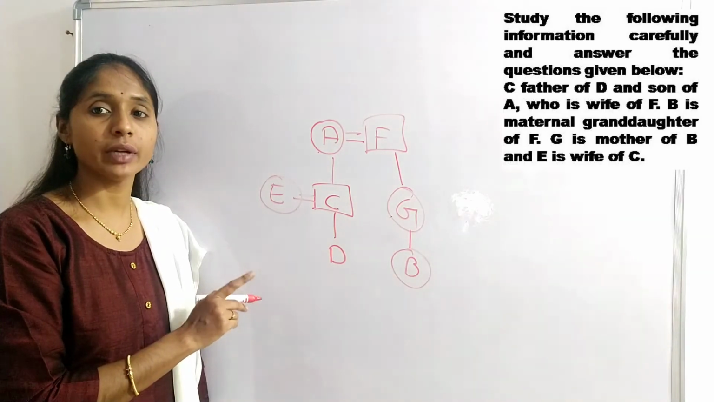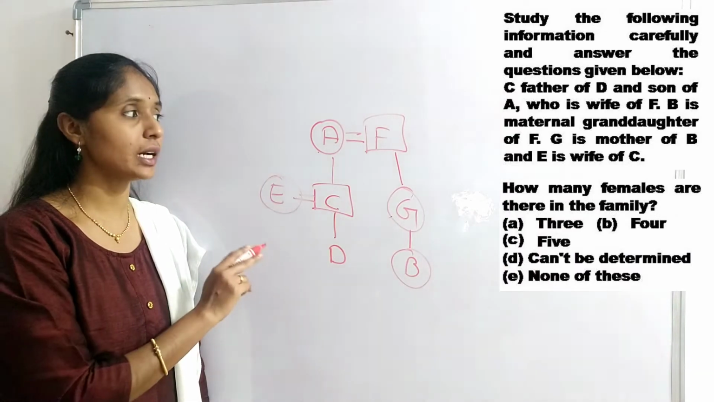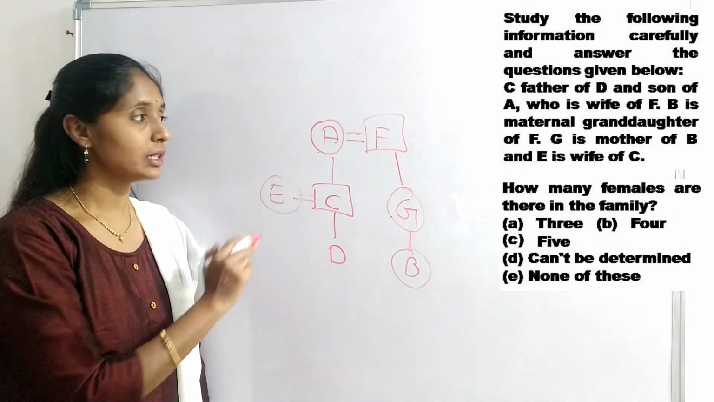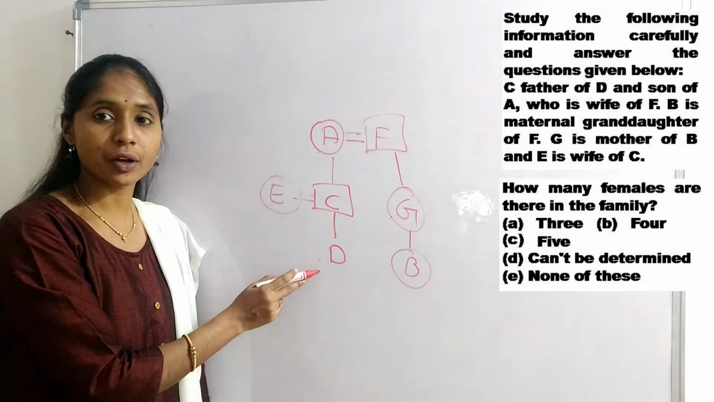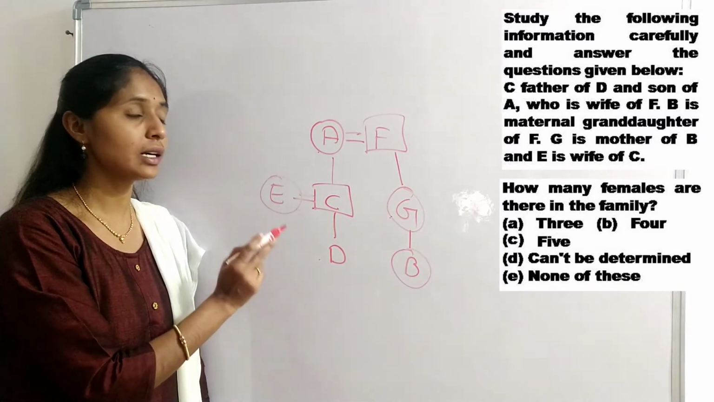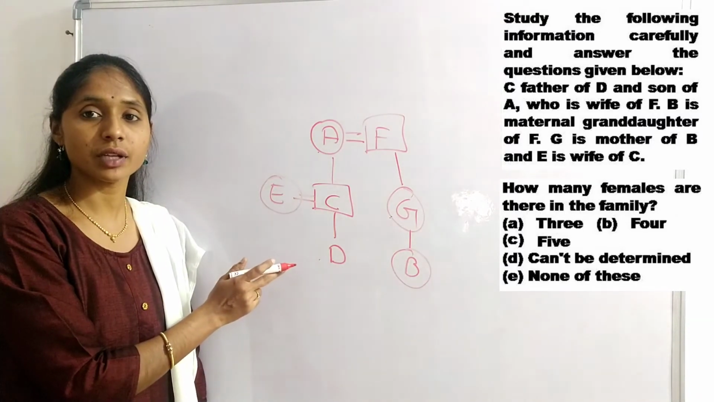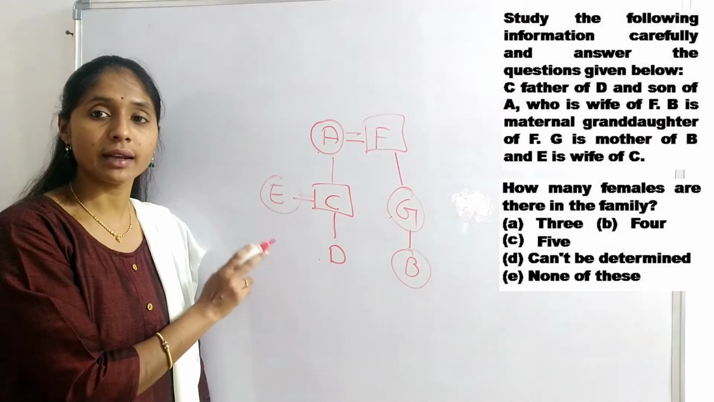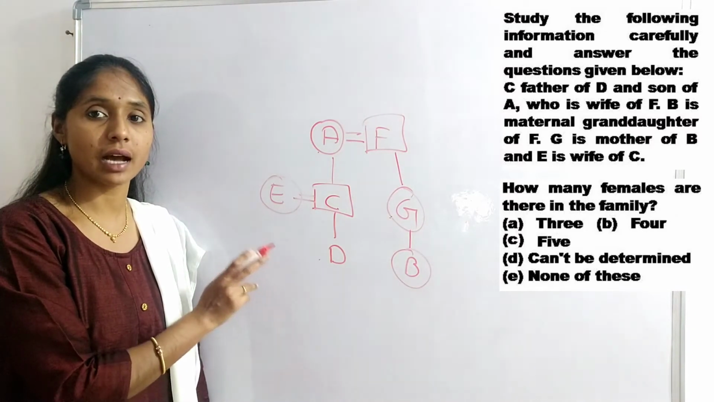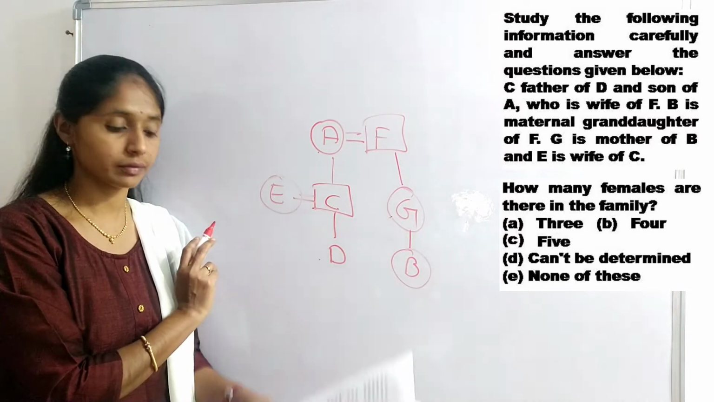Next question, how many female candidates are there in the given generation tree? Here we don't know the gender of D, so we cannot answer according to the given information. So cannot determine is the correct answer for this question.